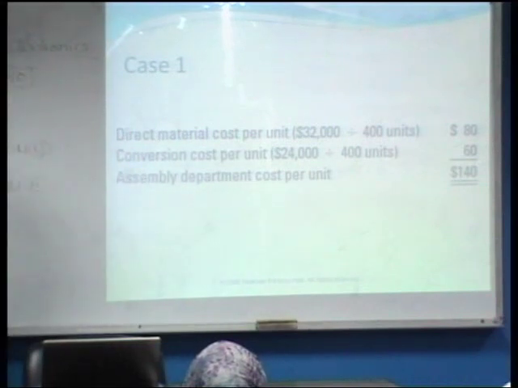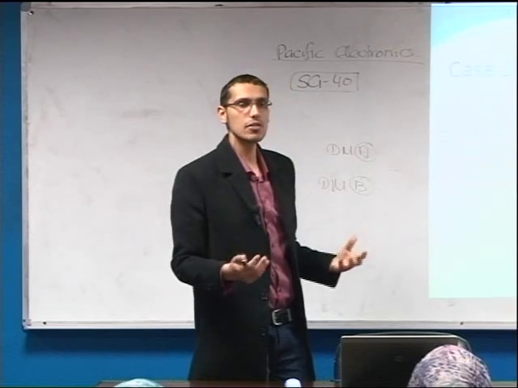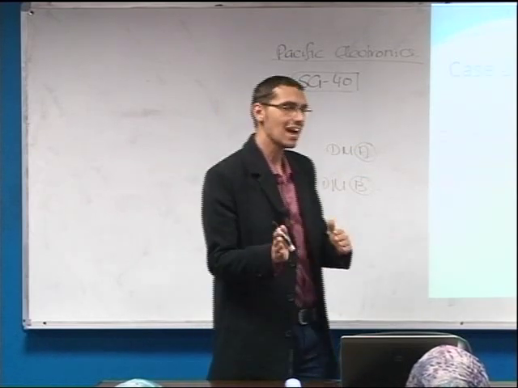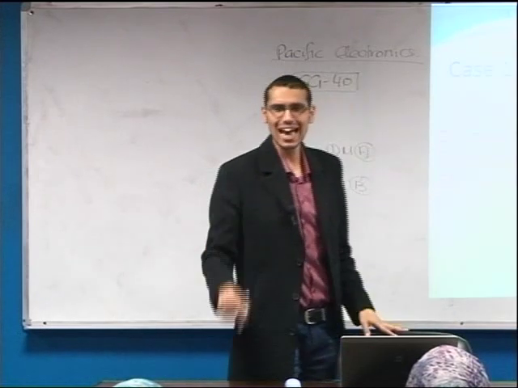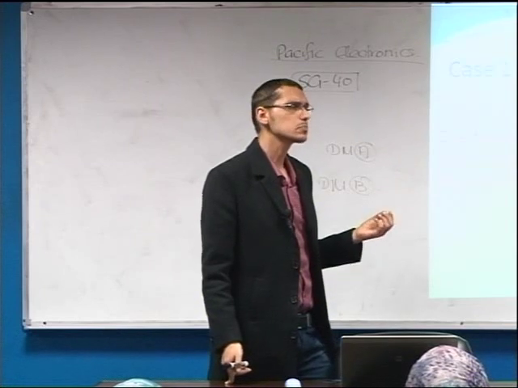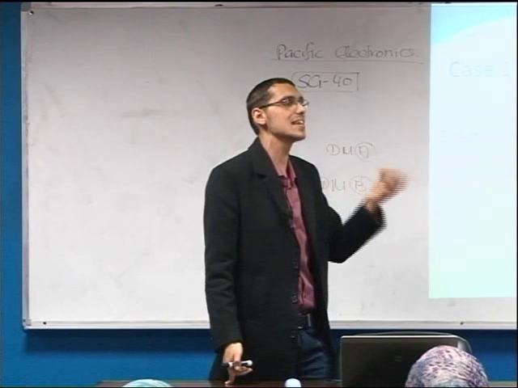Therefore, this is the simplest scenario that would be encountered in process costing, because we do not have any beginning and we do not have any ending inventory. Of course, this case is a lot like the case of a service sector.